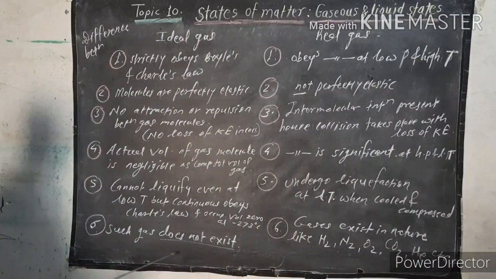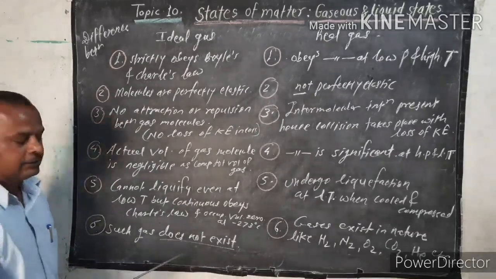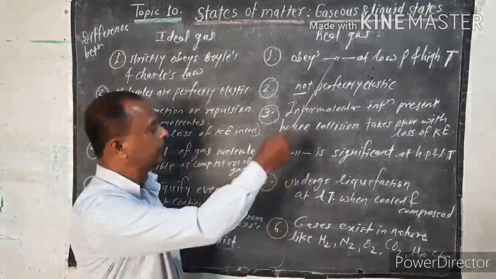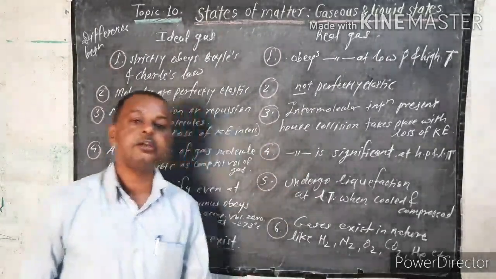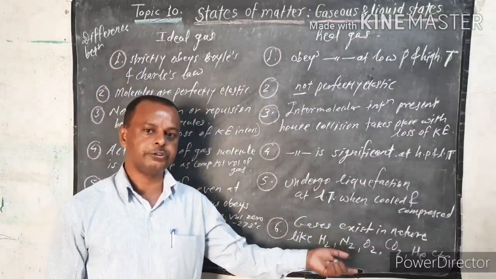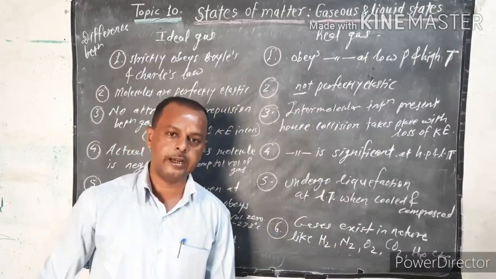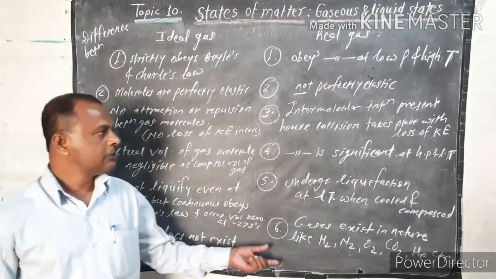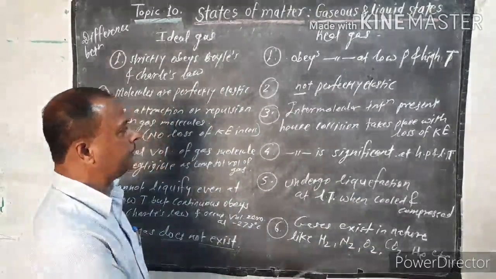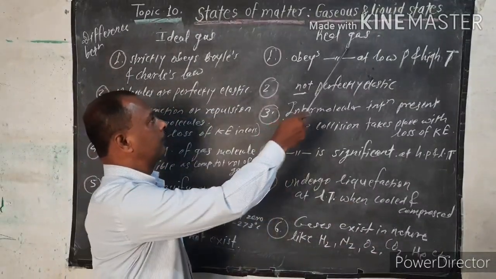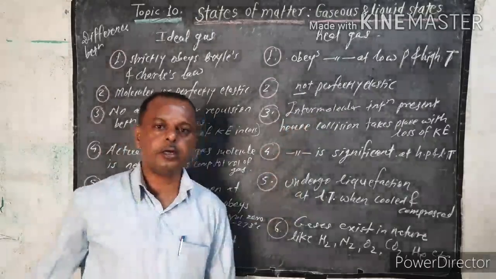Now the sixth one: such an ideal gas does not exist. But real gases exist in nature, like hydrogen, oxygen, nitrogen, carbon dioxide, helium. All these different gases are available in nature. That is the real gas.